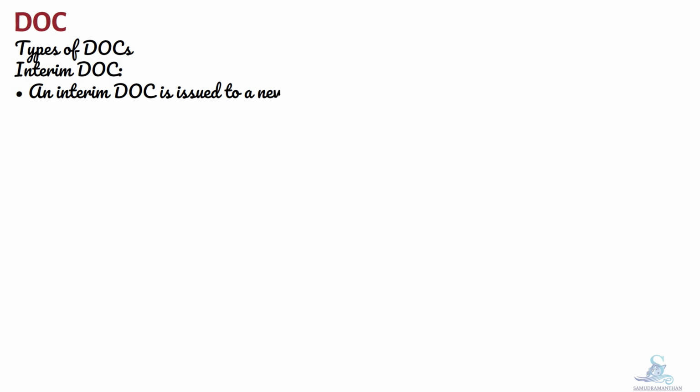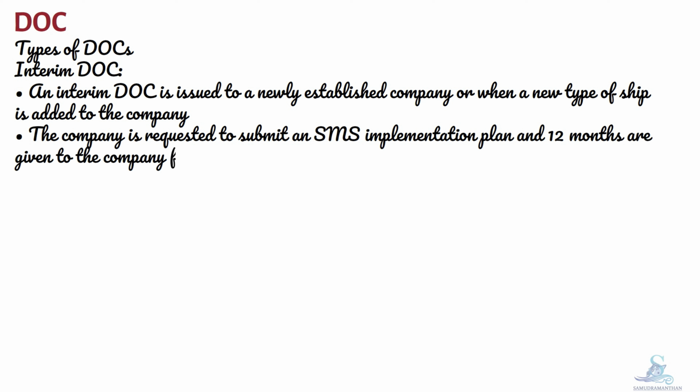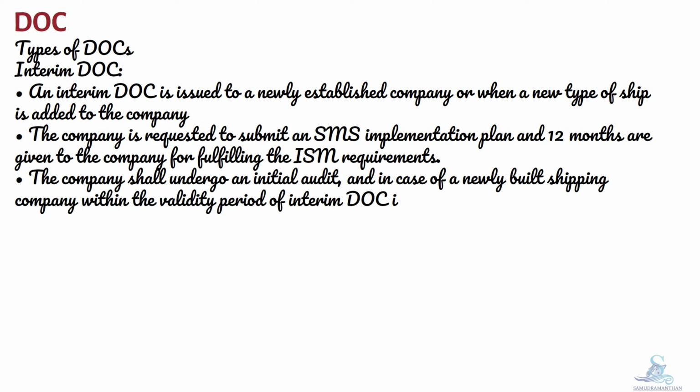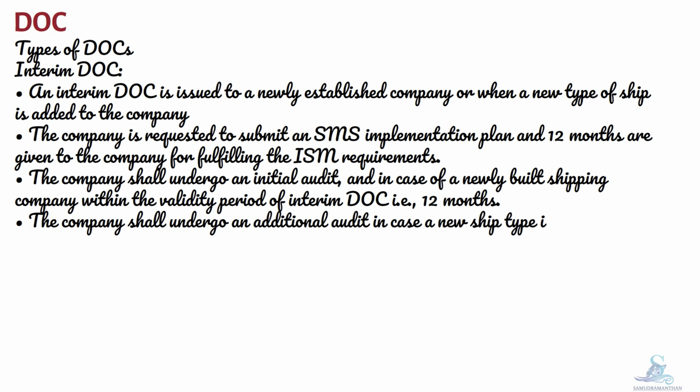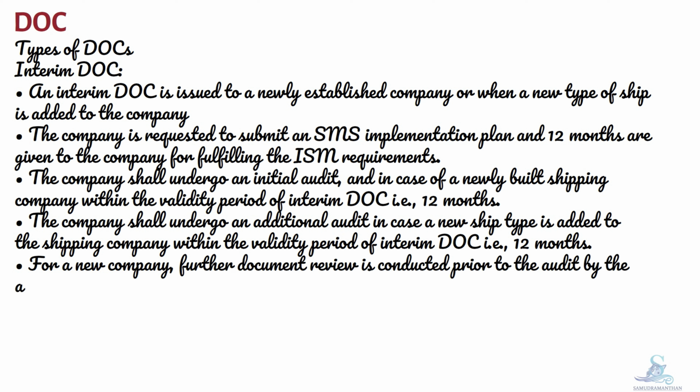Interim DOC. An interim DOC is issued to a newly established company or when a new type of ship is added to the company. The company is requested to submit an SMS implementation plan and 12 months are given to the company for fulfilling the ISM requirements. The company shall undergo an initial audit, in case of a newly built shipping company, within the validity period of interim DOC, that is 12 months. The company shall undergo an additional audit in case a new ship type is added to the shipping company within the validity period of interim DOC, that is 12 months. For a new company, further document review is conducted prior to the audit by the administration.